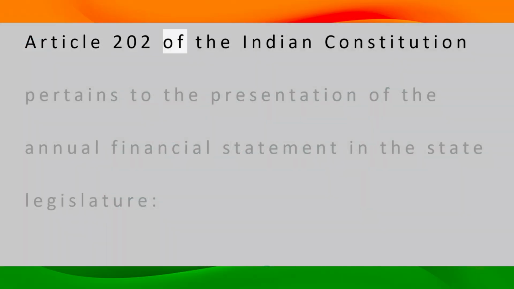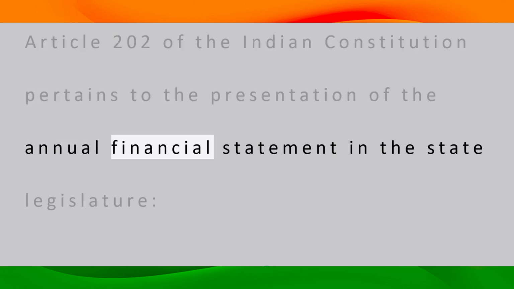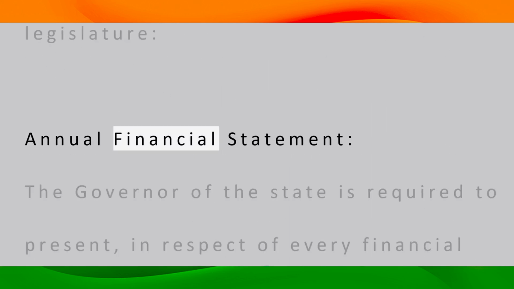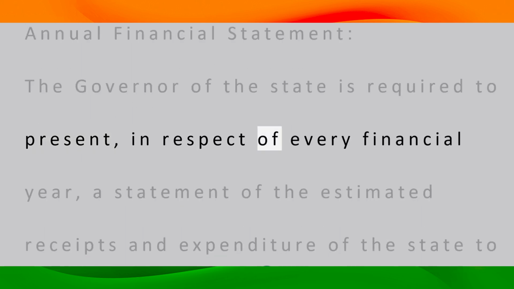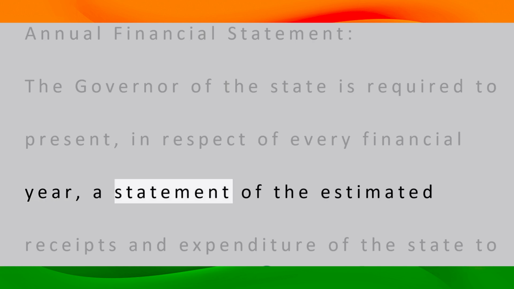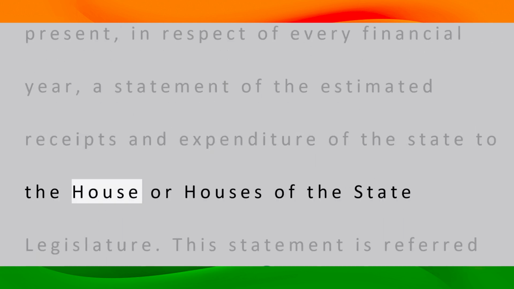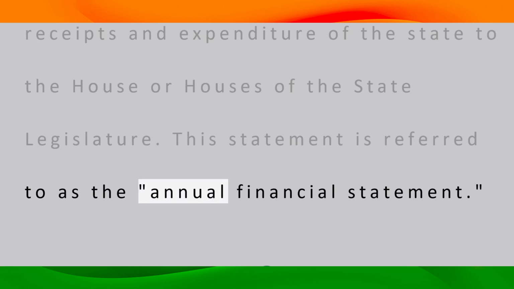Article 202 of the Indian Constitution pertains to the presentation of the annual financial statement in the state legislature. Annual financial statement. The governor of the state is required to present, in respect of every financial year, a statement of the estimated receipts and expenditure of the state to the House or Houses of the state legislature. This statement is referred to as the annual financial statement.